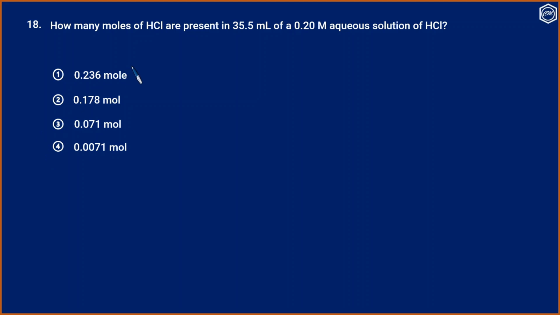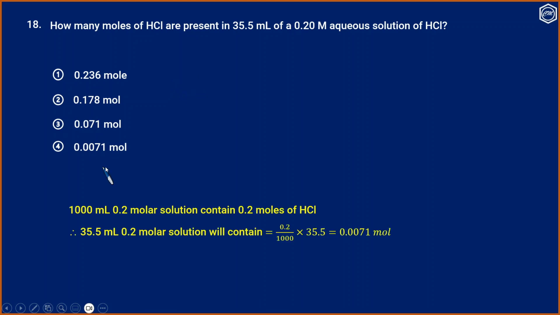Since it is a numerical question, we have to calculate the answer first. We know 1000 ml of 0.2 molar solution contains 0.2 moles of HCl. Therefore, 35.5 ml of 0.2 molar solution must contain 0.2 by 1000 into 35.5. Therefore, it is 0.0071 mole. So the fourth option is the correct option. Yes, that is the correct answer.